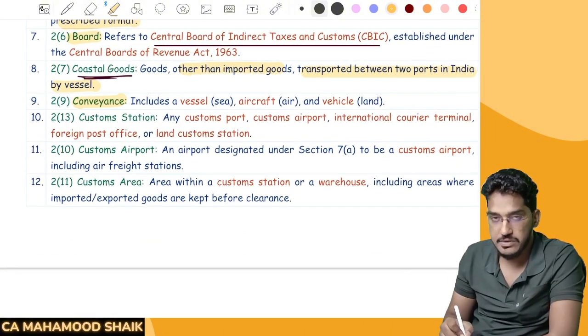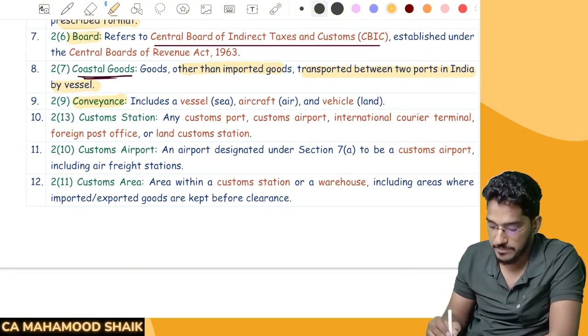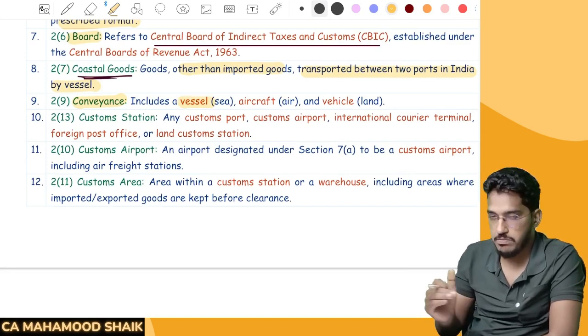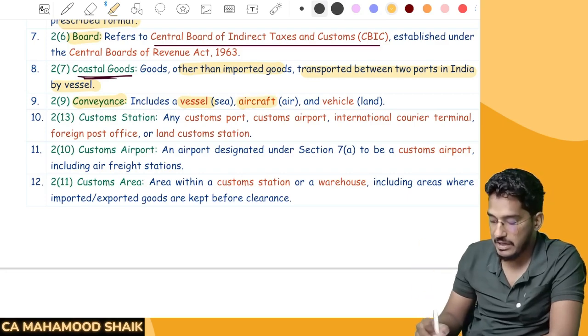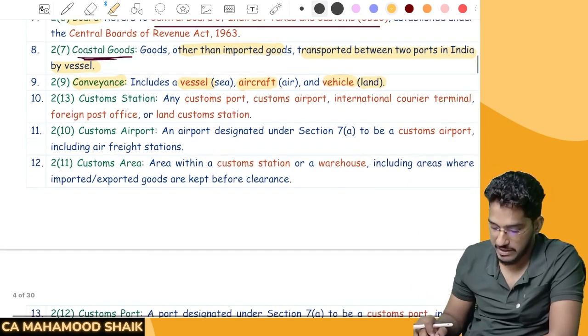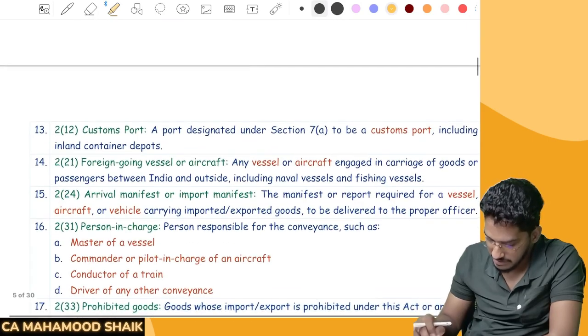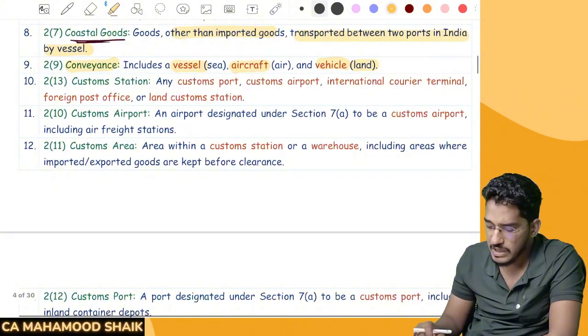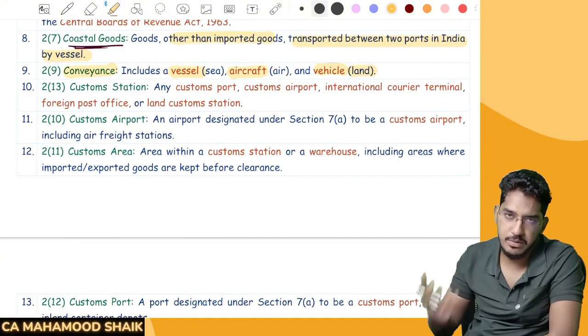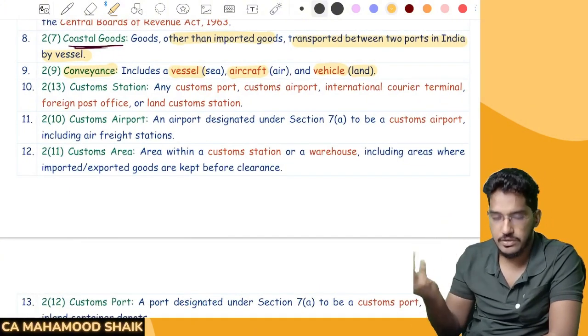Sir, what do you mean by conveyance? Conveyance means a vehicle basically. It could be a vessel. If it is by way of water, what is the conveyance? Vessel. If it is by air, it will be aircraft. If it is by land, any kind of vehicle. So now what do you mean by vehicle? Somewhere they say what is the meaning of vehicle also. Is it there? Okay, not there. So vehicle means it could be anything. It could be a truck, it could be a bus, it could be any kind of thing.